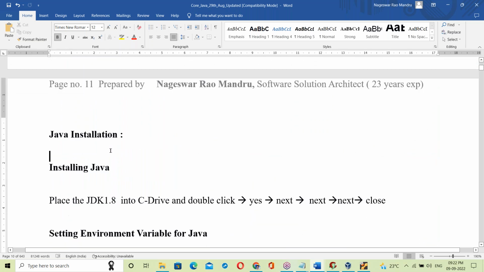By tomorrow's class, be ready with your software. Tomorrow's class is an installation class. Download all the software, documentation, everything, into your system and be ready with that. Then we go for installations. That's all for today.